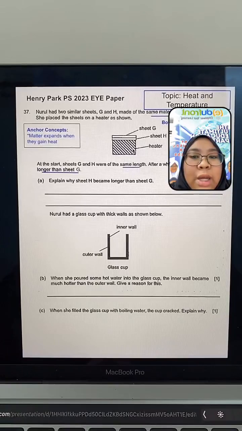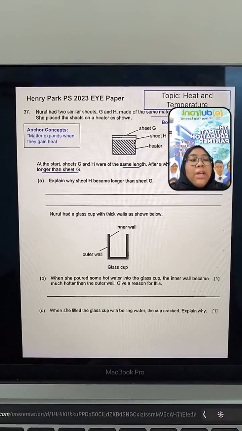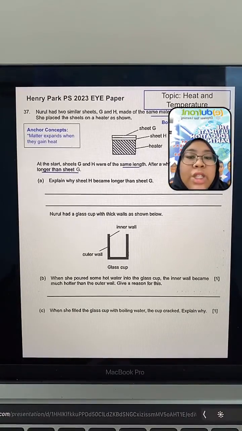So sheet H will gain heat much faster than sheet G, because sheet H is touching the heater directly. What happens when something metal gains heat? It will also expand faster, right? That's why sheet H will become longer than sheet G.